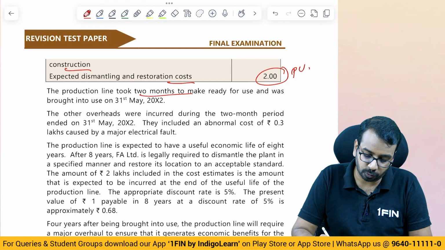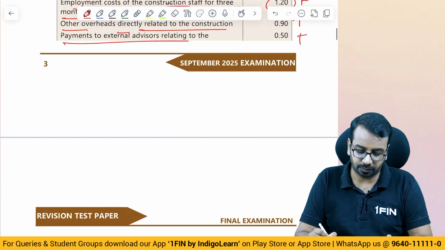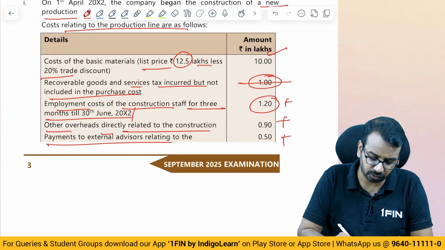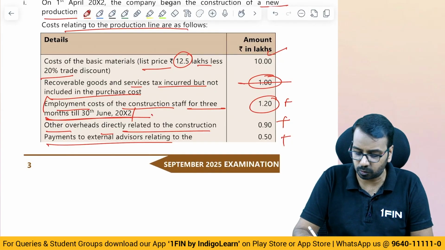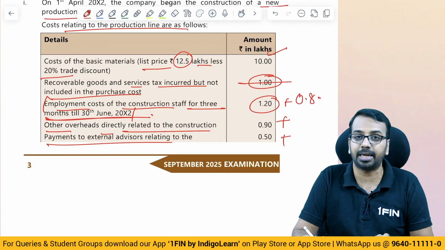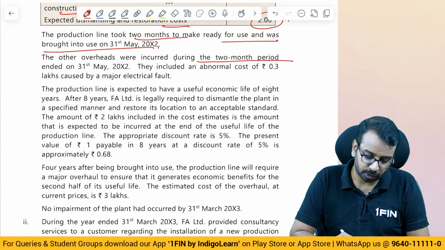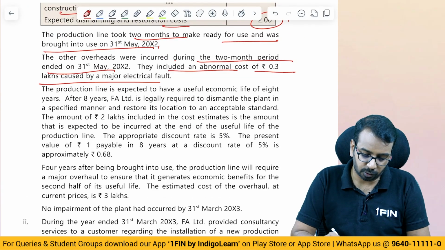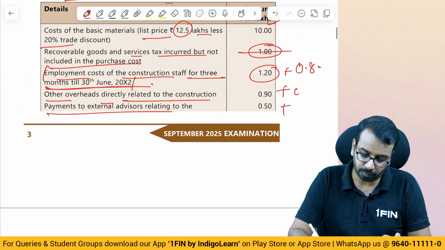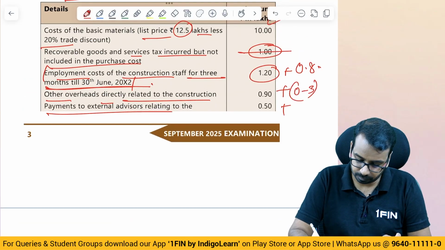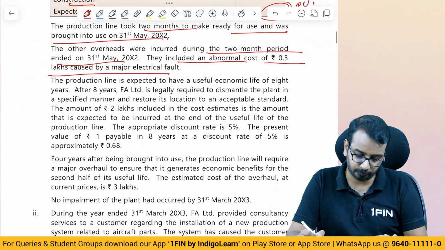Production line took 2 months to make ready for use and was brought into use on 31st of May. Same question, so in class also we do. They have given for 3 months, so out of this you will take only 0.8. Other overheads were incurred during the 2 month period. They included abnormal cost of 0.3, so here you will do minus 0.3.